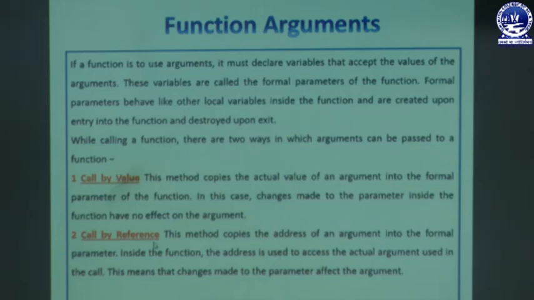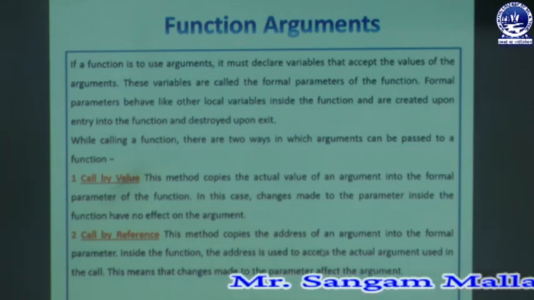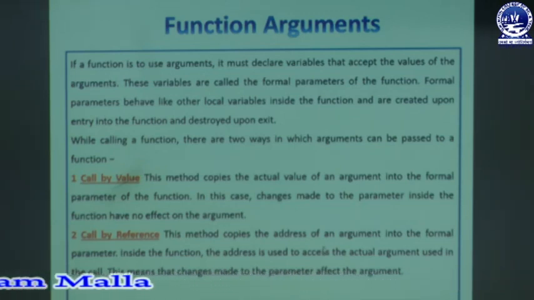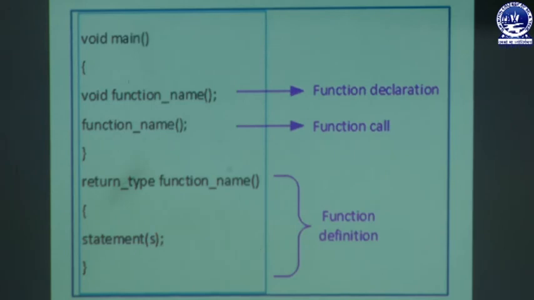So in call by reference, there is no concept of sending the value. We have to send the address of that value, and if any changes are made in that address, it will obviously affect the value. That's why the called function will have a greater impact on the calling function. That means if we change any value in the called function, it will also be reflected in the calling function. So this is the main difference between call by value and call by reference. Now we will move to the example.